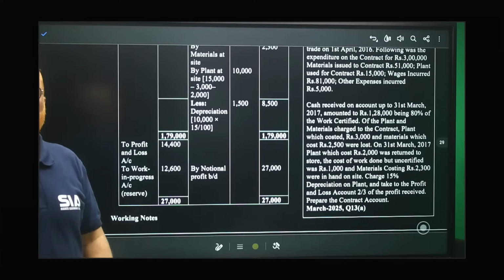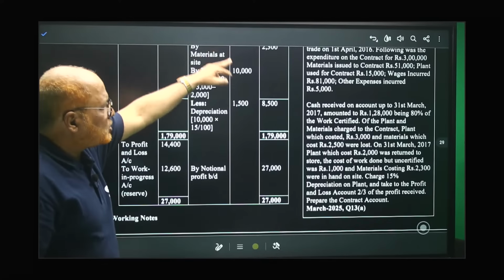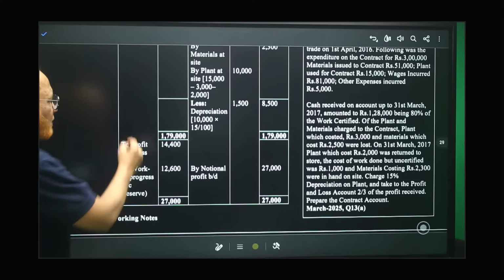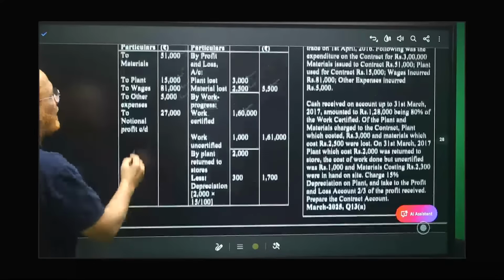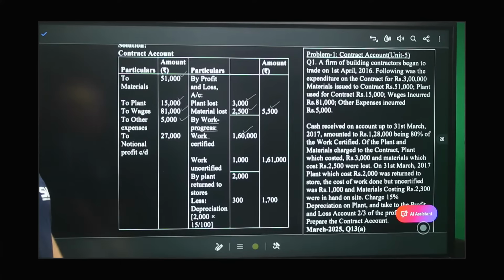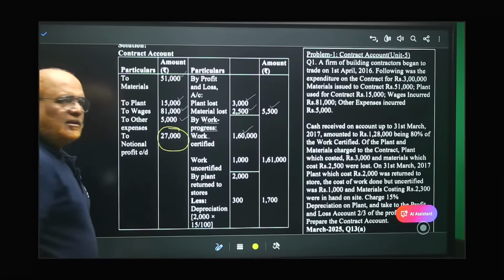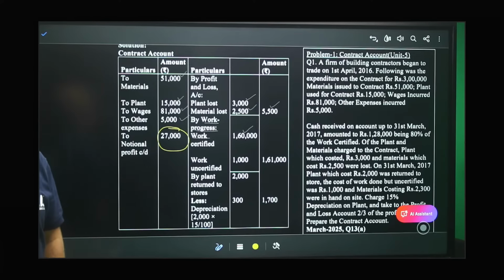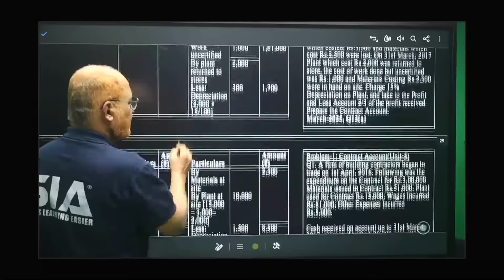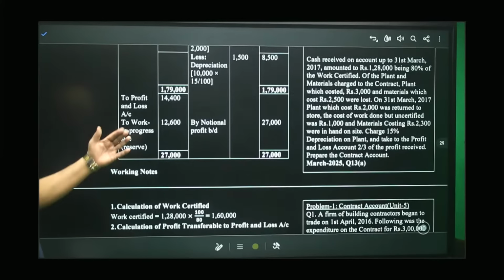That's all. So we have taken all debit items, and we have taken the credit items. Now, if you take the total on the credit side, it comes to 1,79,000. From 1,79,000, subtract 51,000, 15,000, 81,000, 5,000. The balancing figure is 27,000. This 27,000 is called notional profit. And this notional profit will be carried over here. By notional profit, 27,000. Now, debit side.